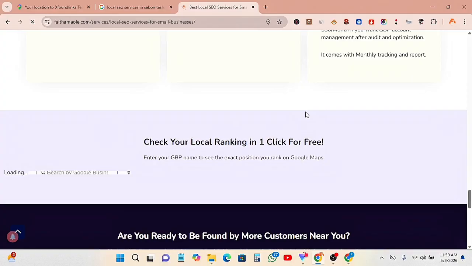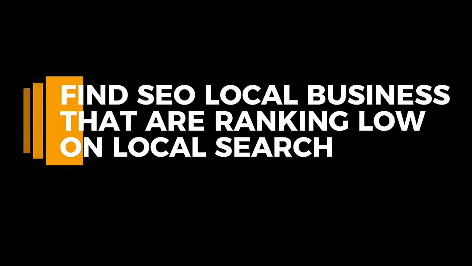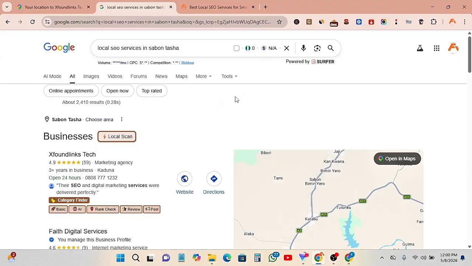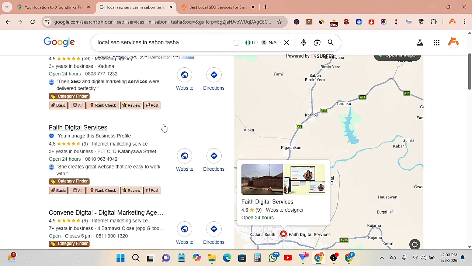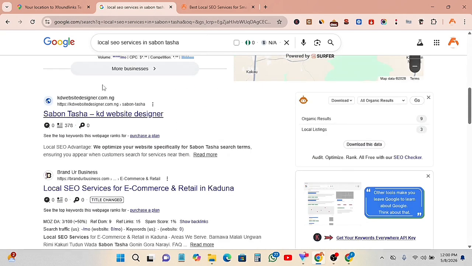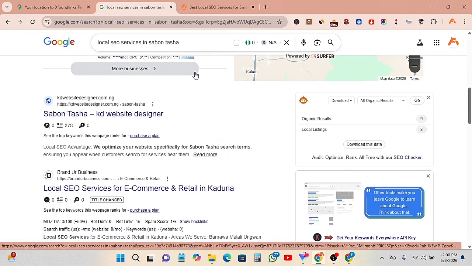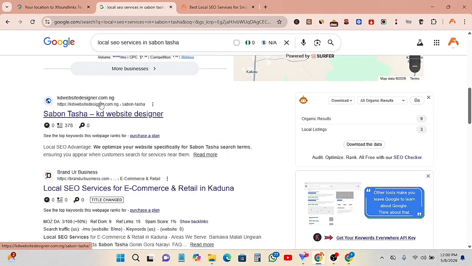So number 2 is to find local businesses that are ranking low on local search. The whole of this place is called local search results. If you look here, these ones are ranking on the local 3 pack. You can see there are businesses buried under more businesses. These are people's local businesses, so they need to come up. These are the people you need to target.